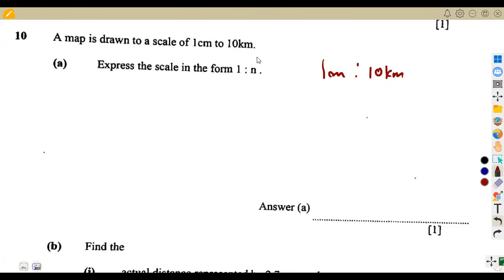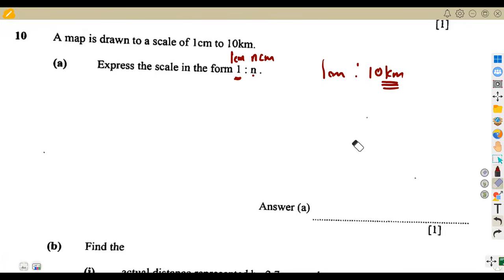All right, when they are saying in the form of 1 to n, it means we must have 1 centimeter as to n centimeters. We must have the same unit, centimeter as to centimeter. So they are simply asking you to convert this to what? To kilometers, because this is 1 to 10 kilometers. So if we just write 1 to 10 like this, guys, it is wrong, because the scale is supposed to be the same unit. If we say 1 centimeter here, you are saying 10 centimeters. So it's now wrong. But here it's 1 centimeter as to 10 kilometers, which is correct this way.